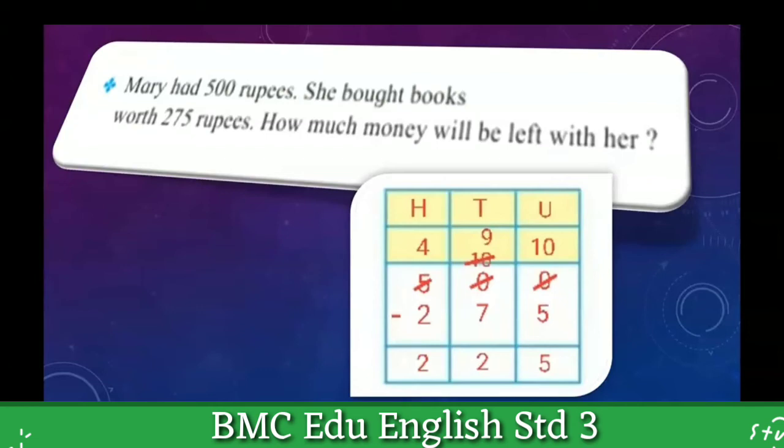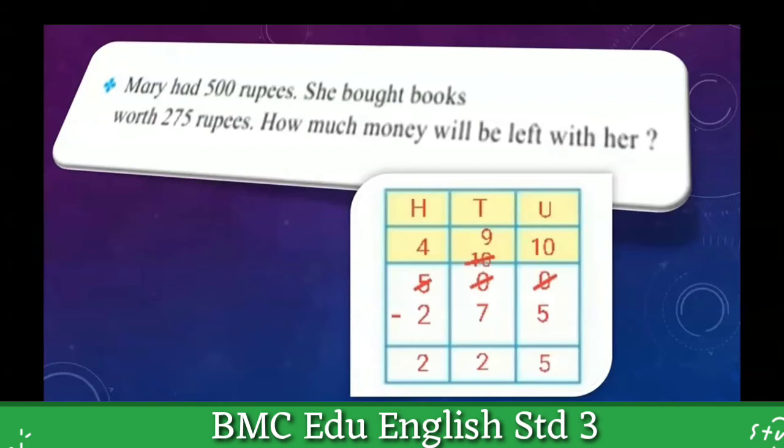At the unit place we cannot subtract 5 from 0, so we have to get 1 from the tens place, but here again there is a 0, we cannot get 1 from 0, so again we have to proceed towards the hundreds place. Here at the hundreds place there is a 5 and we have to cut the 5 to get 1 toward the tens place.